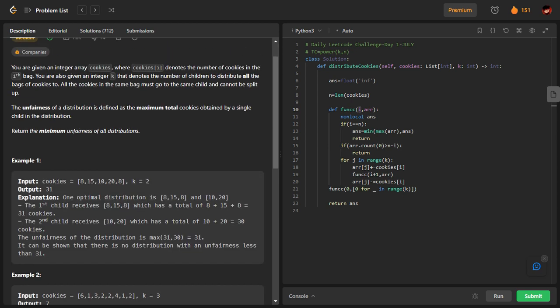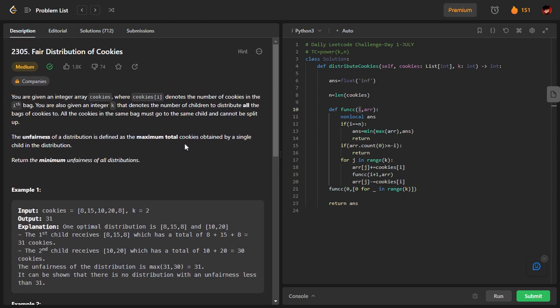I'm taking inspiration from the same approach. Then when we come to cookie 1, it is possible in the same way. I will distribute each of the bags. So let us see how it's being done. So i represents the index which we are going to distribute. It's one of the indexes of the cookie array which I'm going to distribute.